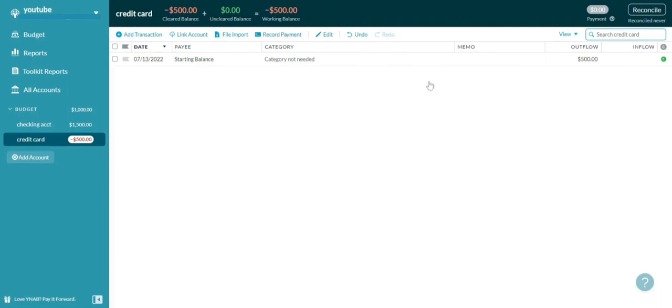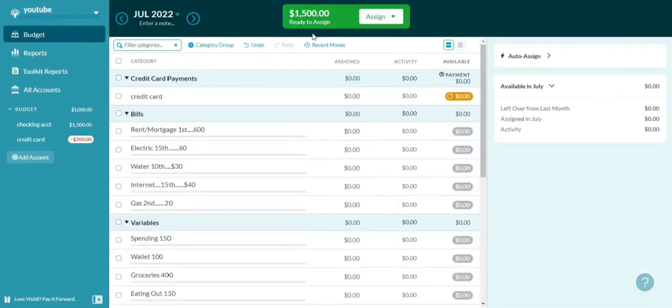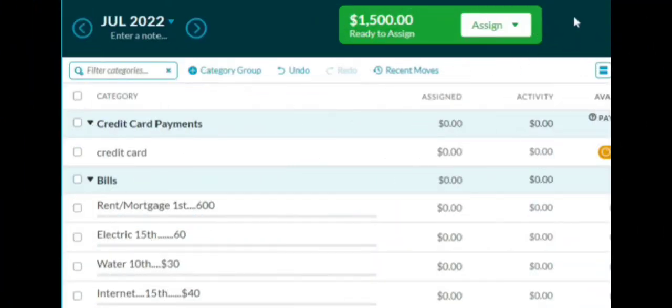We owe $500. We haven't put any money in. Here's where you would, if it was green, make the payment using any money that you have here. But right now we have $0. So now we have money in our checking account. Now we added in our credit card. What are we going to do with this money right here?